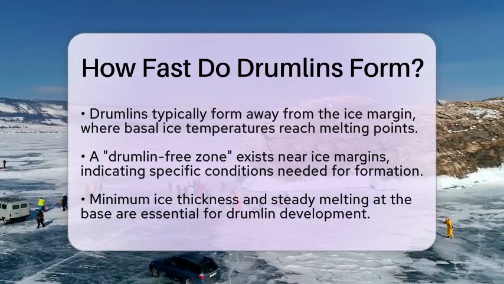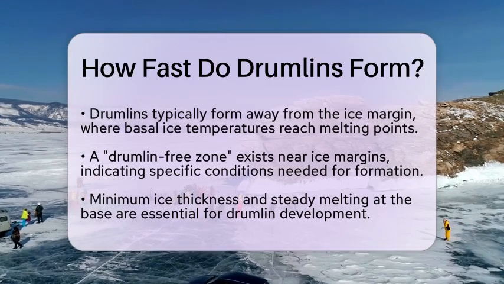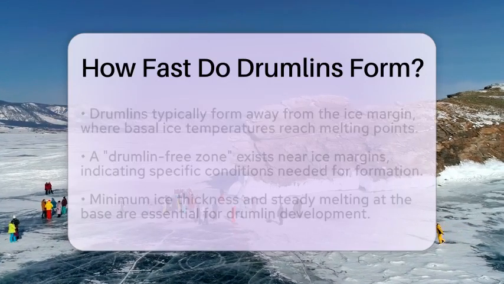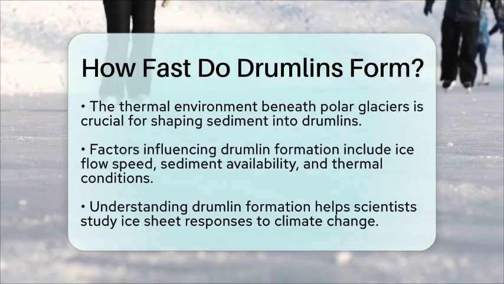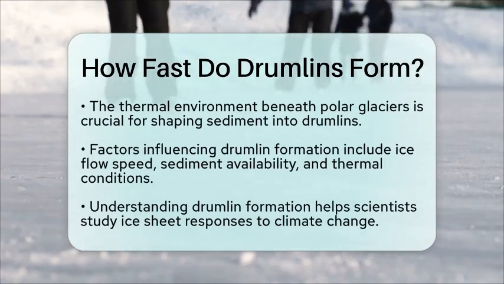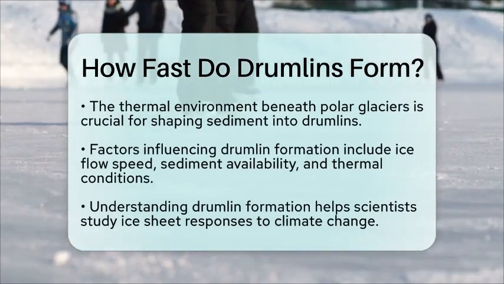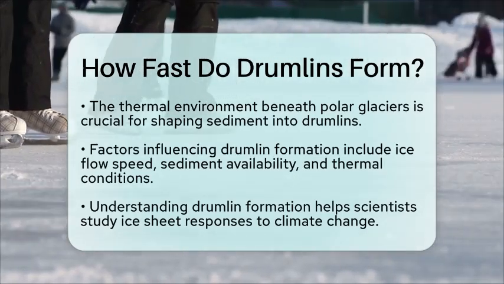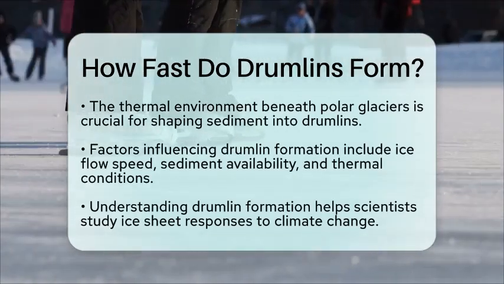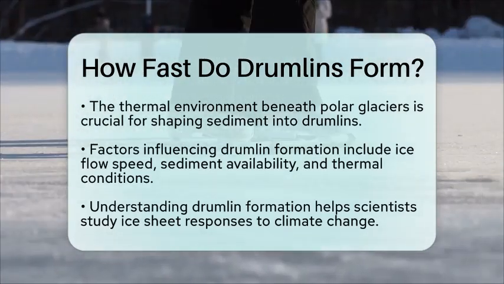So, when we talk about how fast drumlins form in polar regions, we are looking at a time frame of several decades to a few centuries. This time frame depends on factors like the speed of the ice flow, the availability of sediment, and the thermal conditions at the base of the ice.